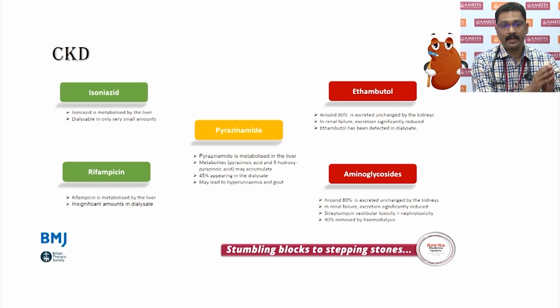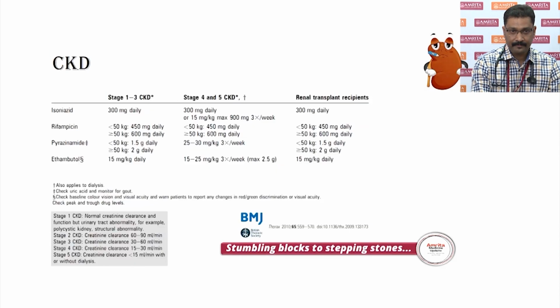Isoniazid and rifampicin, because they are predominantly metabolized by the liver, are significantly safe. Whereas ethambutol and aminoglycosides, which are about 80% excreted by the kidneys, are significantly problematic because in renal insufficiency the excretion is significantly reduced. Pyrazinamide, though metabolized in the liver, has metabolites, pyrazinoic acid and 5-hydroxypyrazinoic acid, that may accumulate in patients with renal failure. All these drugs, especially pyrazinamide, ethambutol, and aminoglycosides, can be found in significant proportion in the dialysate, and hence dosage modifications and timing are important for these particular drugs.